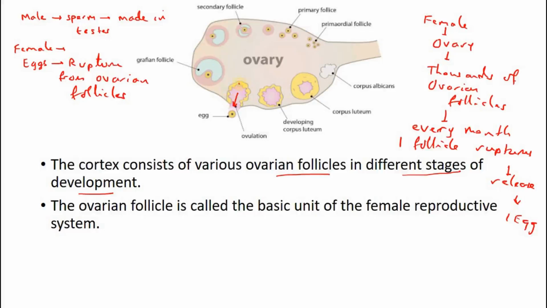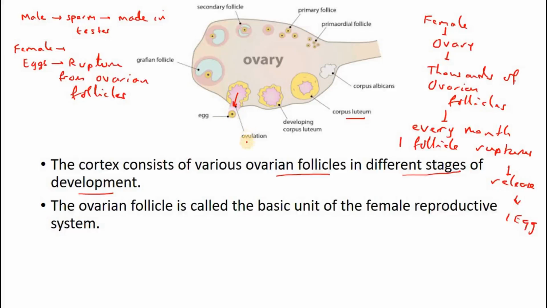The follicle which remains, the covering which remains, is called a corpus luteum. And this now develops and releases hormones. So female sex hormones are released by the corpus luteum. Progesterone and estrogen are released by the corpus luteum, after the egg has been released.